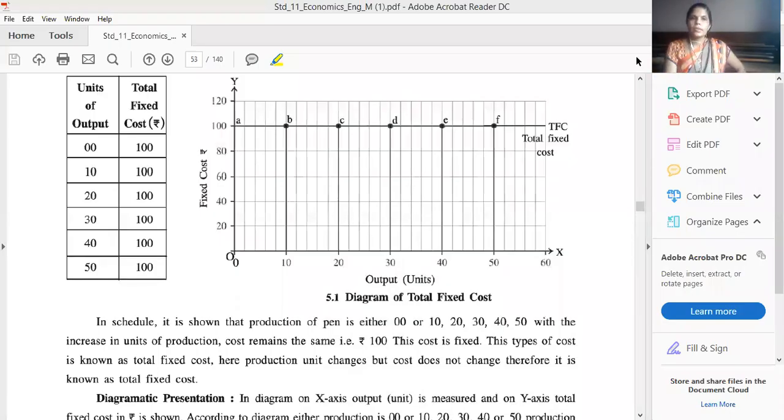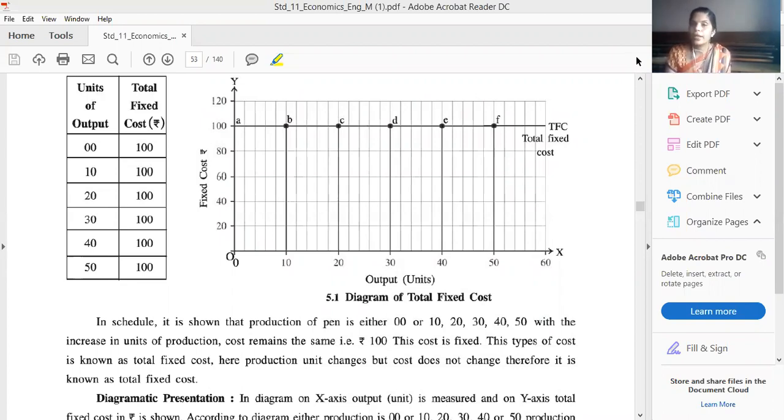So friends, there is no direct relation between the quantity, or volume, of the production and fixed cost. If the production is 0, then the cost will also be 100 according to this hypothetical example. If production is 60, then also it is 100, and when production is 50, then also it is 100.